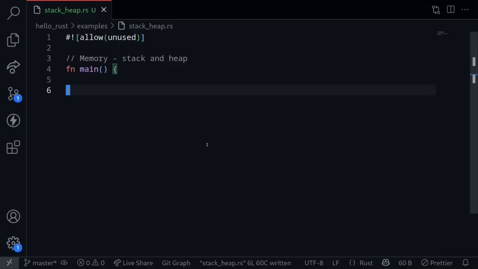Stack and heap are two regions of memory used for different purposes. They become quite important to understand Rust's unique concepts called ownership and borrowing rules. These are two concepts that ensure Rust memory safety. So I'm going to first explain what stack and heaps are, and then give you some examples.